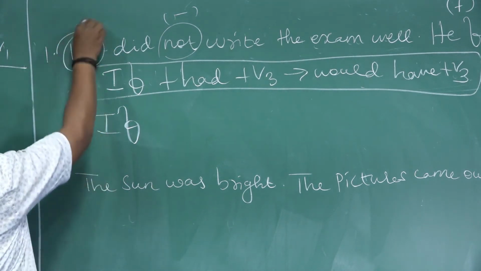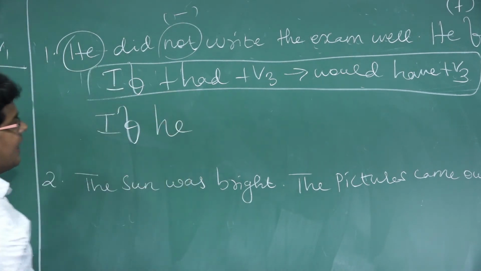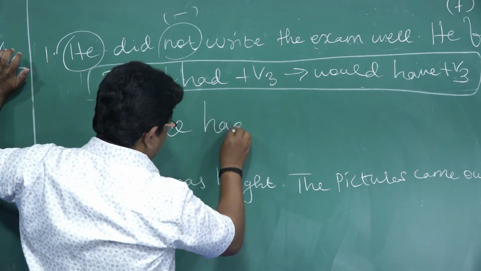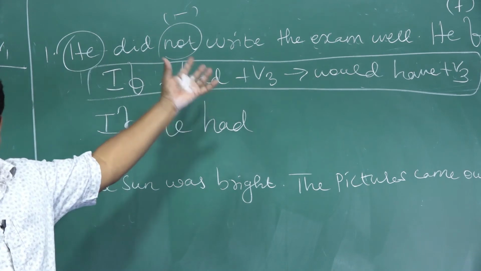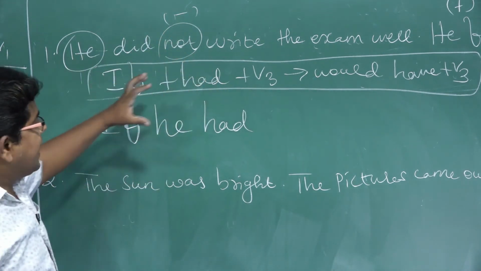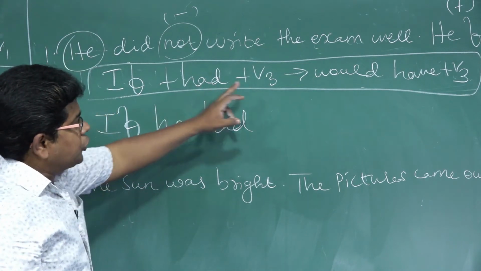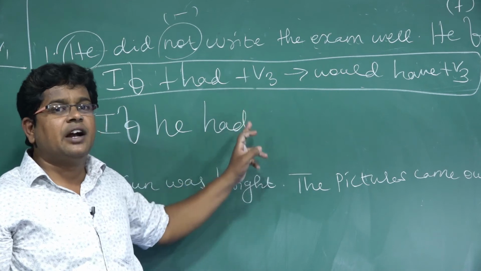What is the subject here? They have given he. If he had, what you have to write? If he had. Already told, if the sentence is negative, you have to make it positive. Then you remove the not. If he had, next to had, we have to use only V3, the third form of the verb.